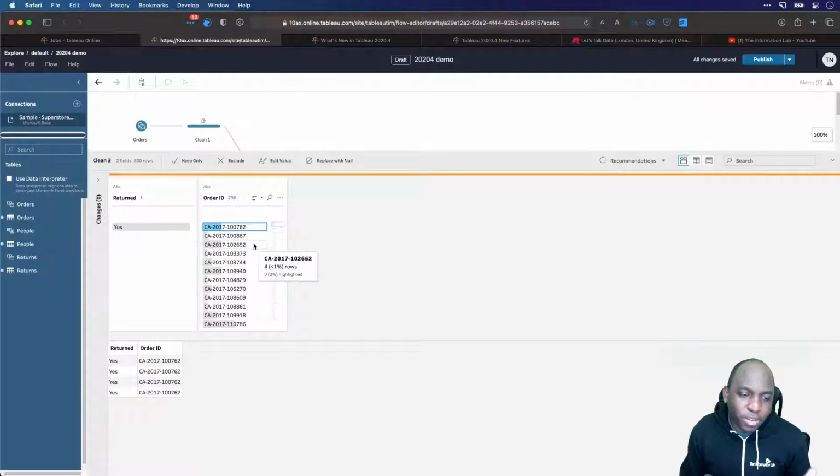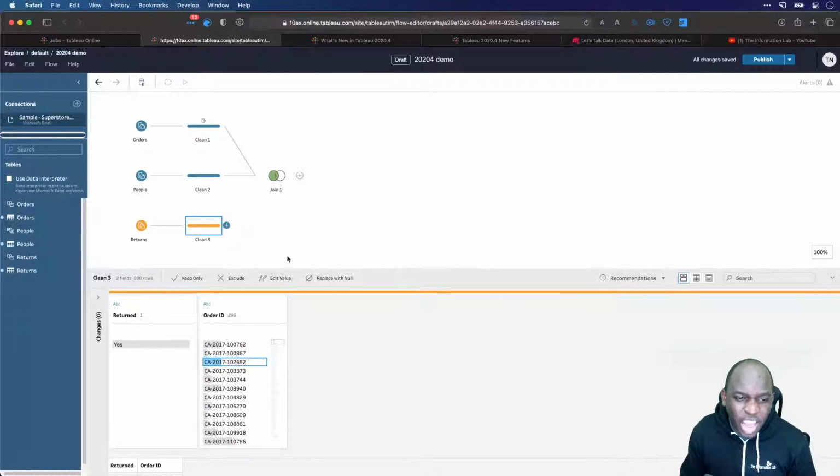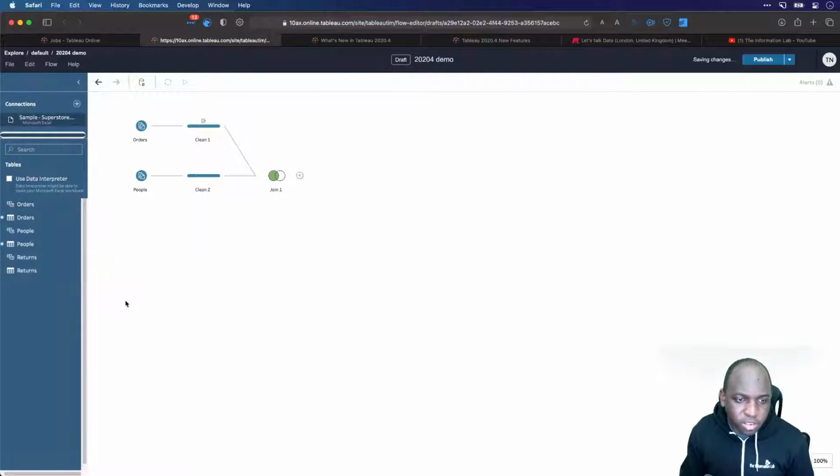I think this is purposely created sample data, because what we're missing is the information to tell us what's going on. Either that, or we're missing another table that's supposed to tell us what's actually being returned, if that makes sense. So I'm not going to join that on because it's just going to cause havoc for no reason, and it's not really adding value. So I'm just going to bin that whole section of the flow.